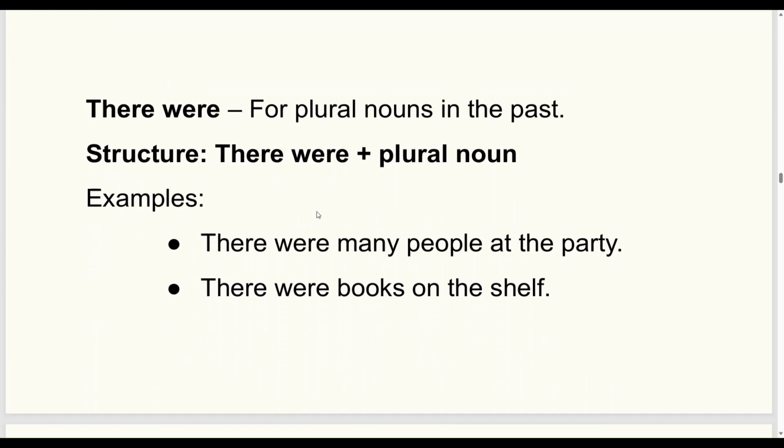We use there were for plural nouns in the past. There were many people at the party. There were books on the shelf.